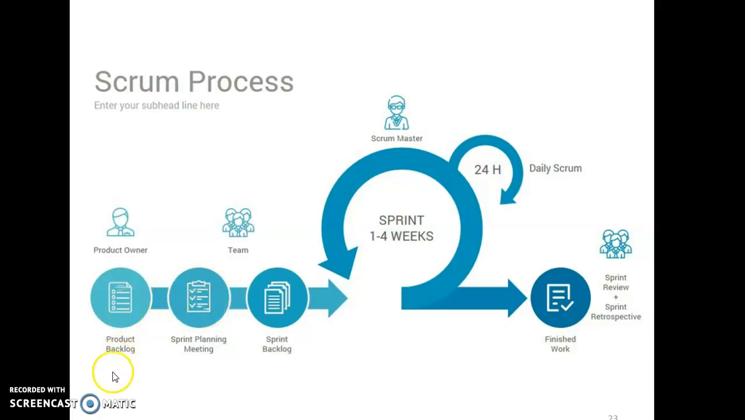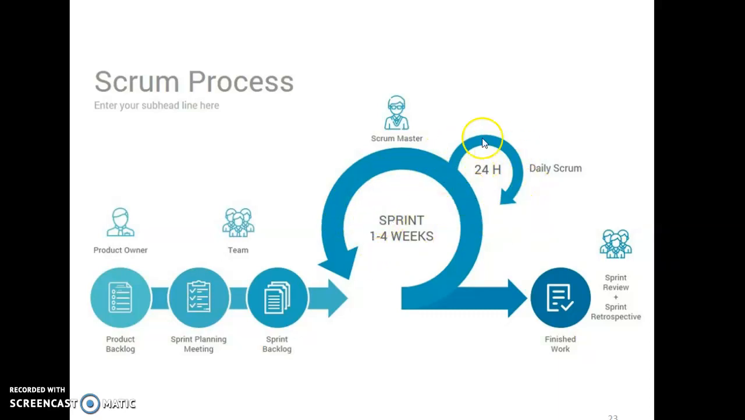Suppose the product backlog items are 10. For the first sprint, 2 backlog items have been selected, that is called a sprint backlog. This sprint backlog is given to the development team. It will take from 1 to 4 weeks, typically 15 days. So the team will develop the particular features, the sprint backlog, in that particular time duration.